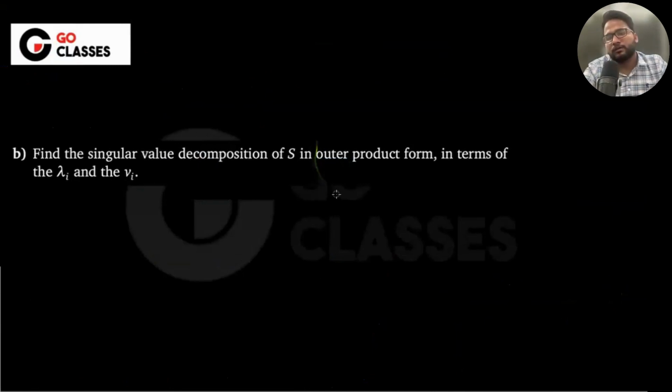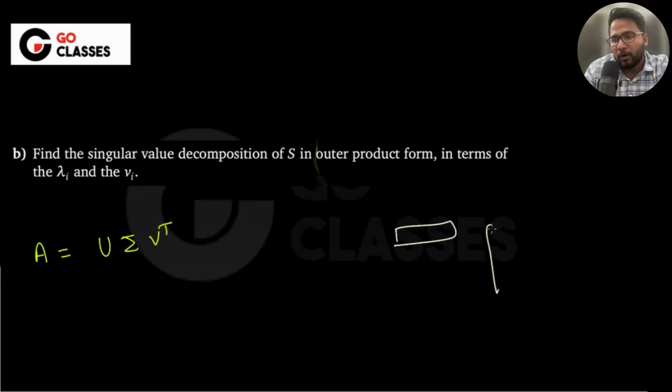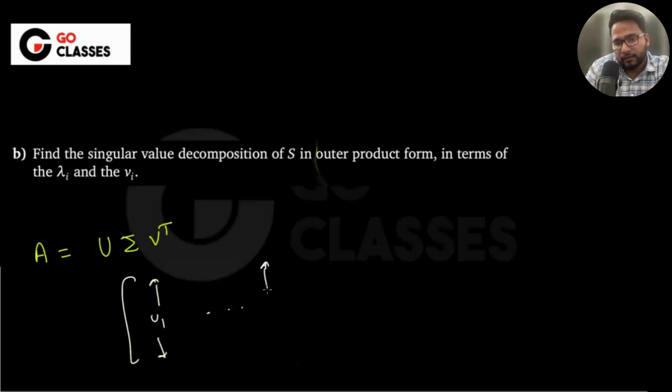So actually, let me just remind you. See, we write A as U sigma V transpose, right? Now, sigma is a diagonal matrix of scalars. Generally we do row into column, but let's just do columns of U, which means this is U1 till Um, and these are the sigmas. You can multiply the sigmas either into U or into V, it doesn't really matter.